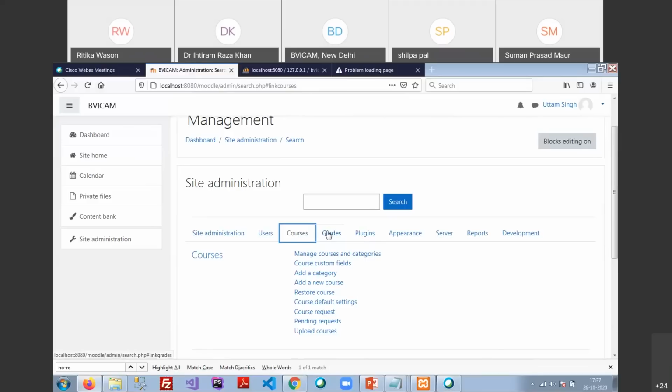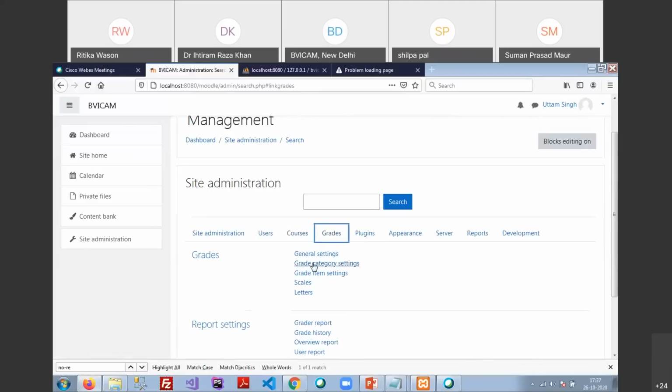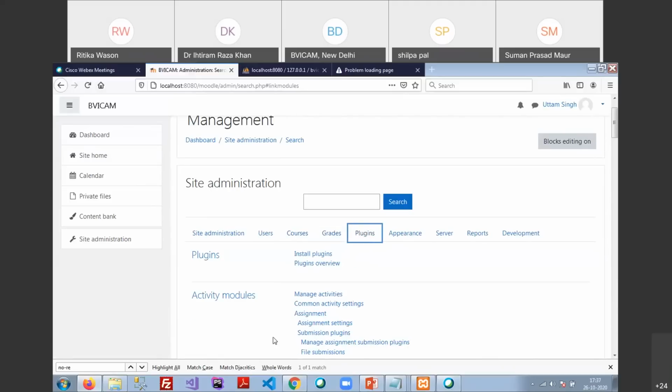Okay. Next one is the grades. Grades is basically how you manage, suppose you have planned a quiz or assignments or any activity, and you provide some grade to your students, how you are going to manage those grades. Plugins will be our second last thing, in which we are going to discuss how we are going to install a plugin in our Moodle.